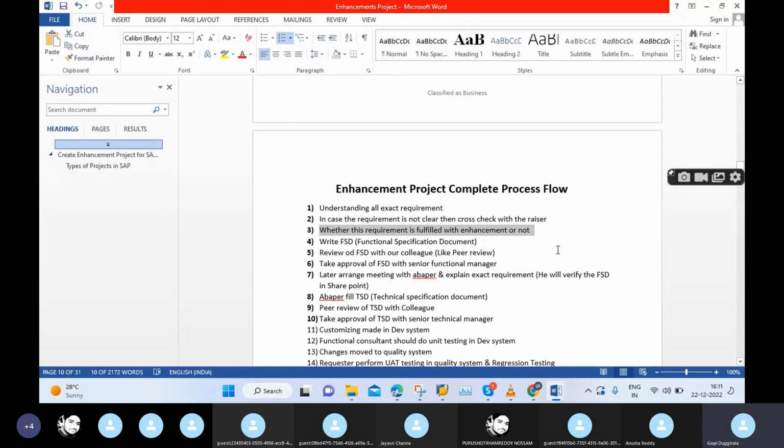The business wants it, and you can explain to the business in this way: okay, we can change as per your requirement. The report we can change, but we don't have any authorization to change the standard SAP report. So if you want, I will make one Z program, one Z report, and one ZT code. I will provide it to you in that ZT code. If you are okay, then we can go forward with this enhancement. If you're not okay, then we can take it lightly.